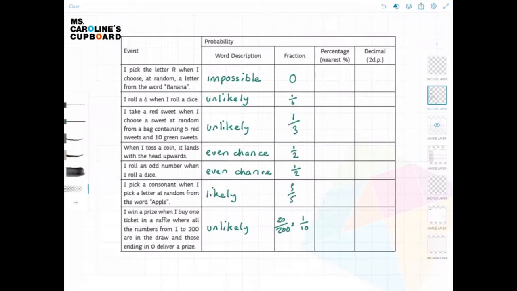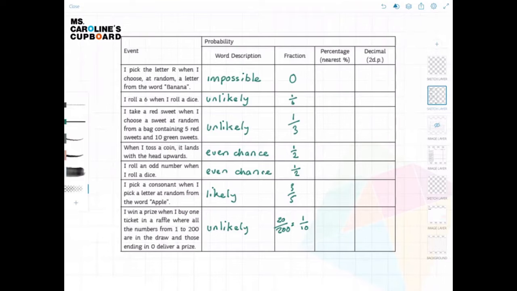It's unlikely to roll a 6 when you roll a dice. It's unlikely that you will take a red sweet when you have 5 red sweets and 10 green sweets. There is an even chance when you toss a coin that it lands with the head upwards. There is also an even chance that you're going to roll an odd number when you roll a dice. It is likely that you're going to pick a consonant when you pick a letter at random from the word apple. Did you know what consonant meant?